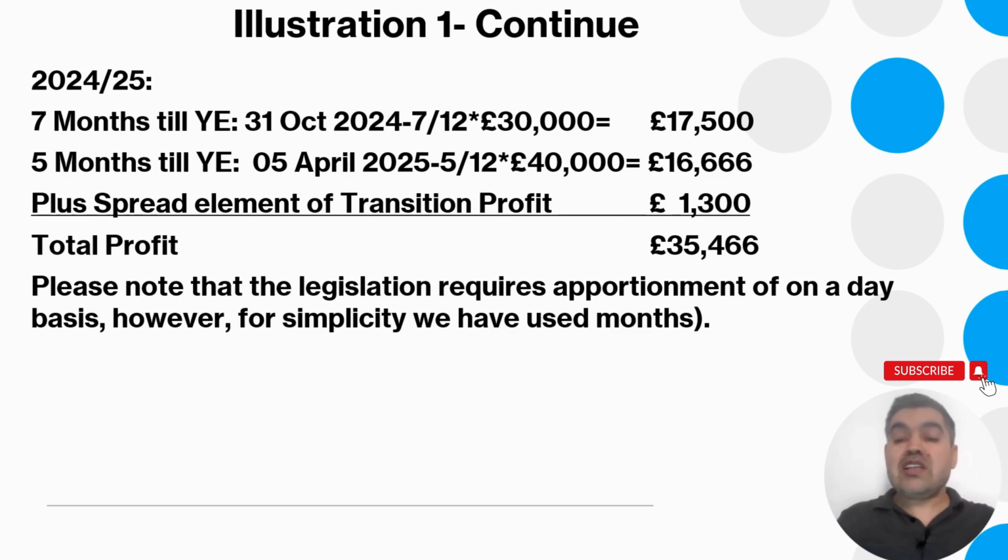And then if you recall, in the transition period there was a spread. So we taxed 1,300 in the previous tax year. We will take another 1,300 and tax it in this tax year, and then the remaining will be spread over the next 3 years, because the spread is allowed over 5 years. So please note that the legislation requires apportionment on a day basis. However, for simplicity, you can use months.